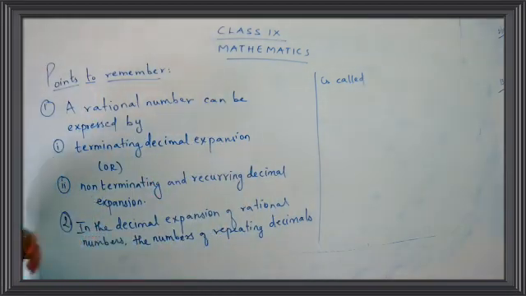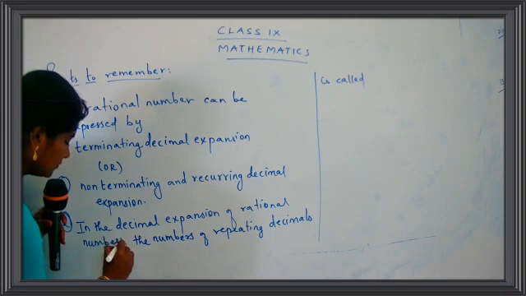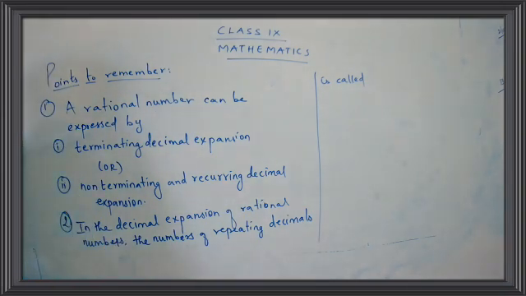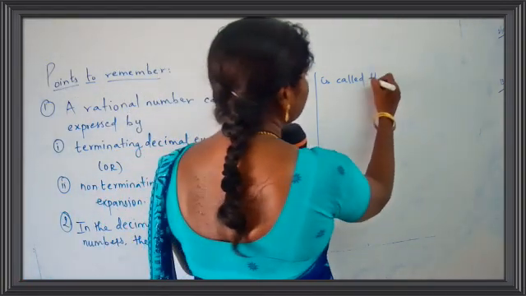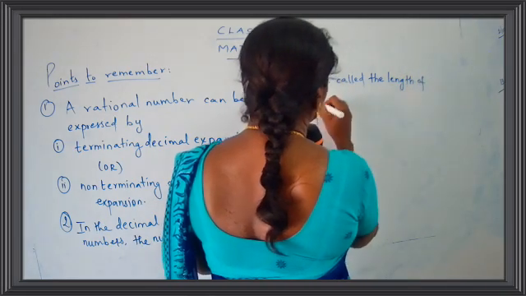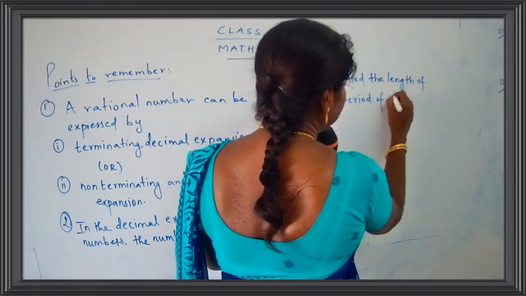You have a statement in your book itself, children. You can just refer to your textbook. The number of repeating decimals is called the length of the period of decimals.